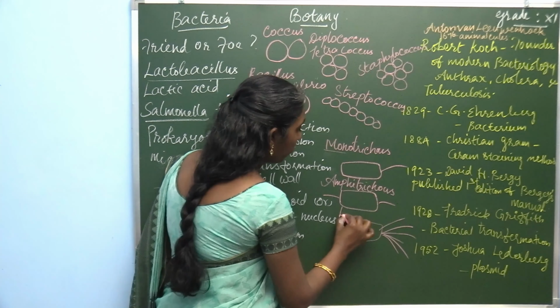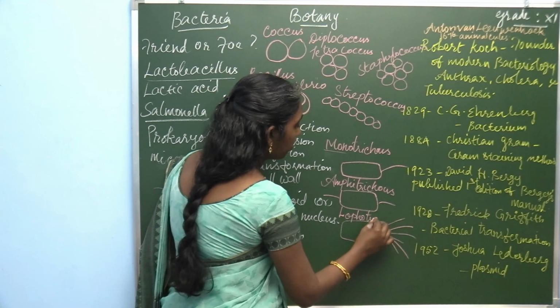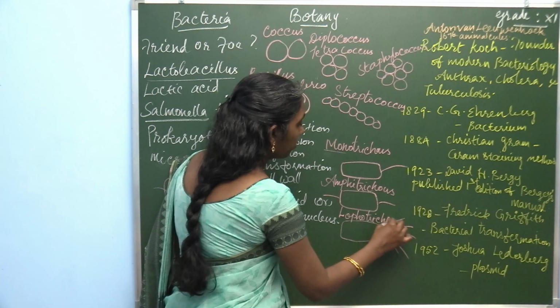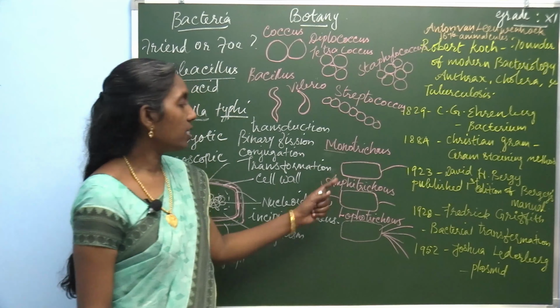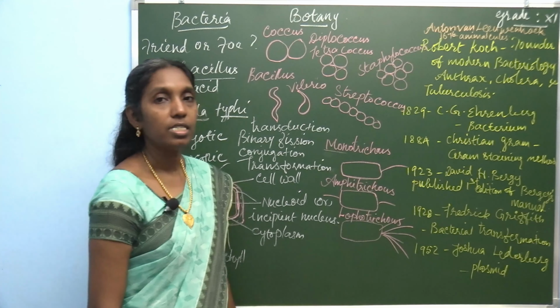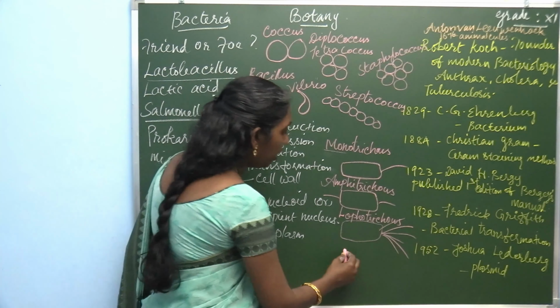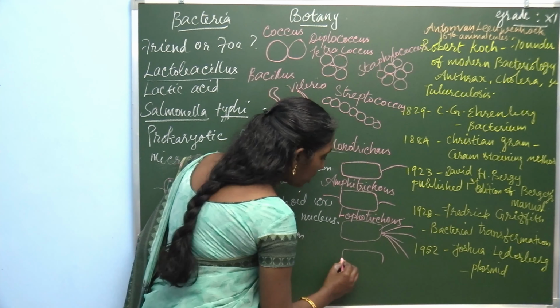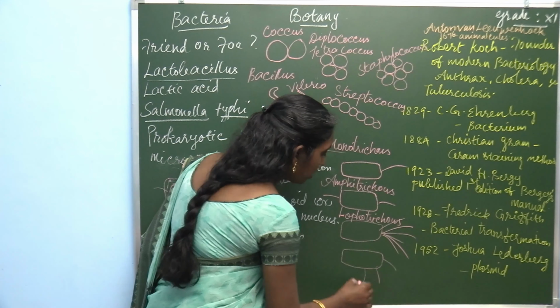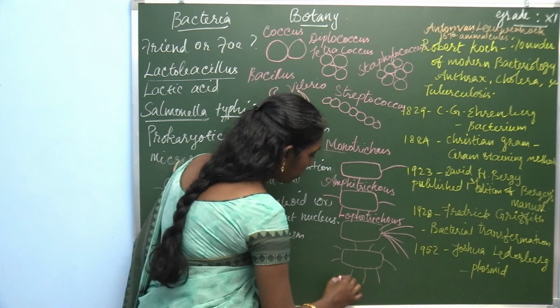This classification is lophotrichous. Monotrichous, amphitrichous, lophotrichous. Then sometimes the flagella surround the body. The whole body is surrounded by flagella. It is known as peritrichous.